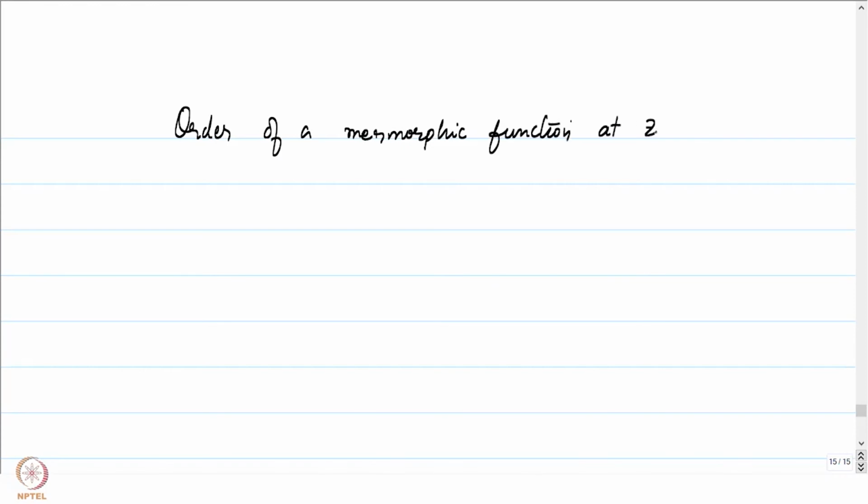At a point z naught. So let f be meromorphic on omega. Again, recall that this means that f is holomorphic on omega minus capital S, where capital S is a discrete subset of omega, and every point of capital S is either a removable singularity of f or a pole of f. So here f being meromorphic means exactly that. That's what we had defined some time back.